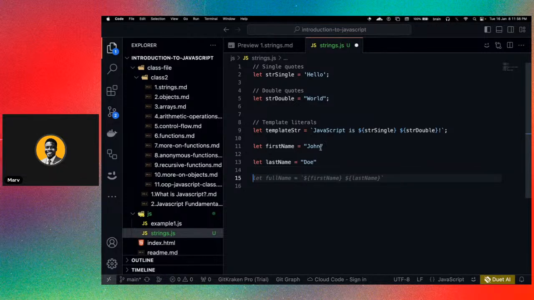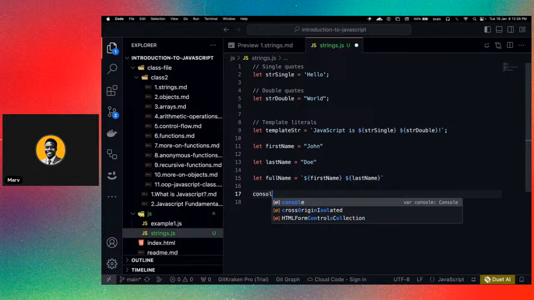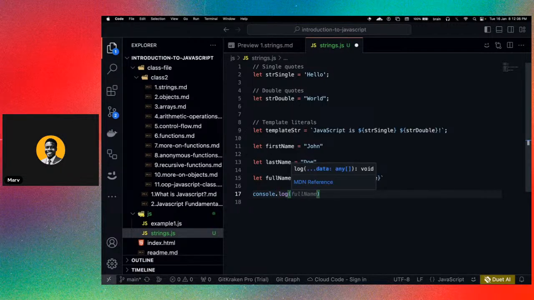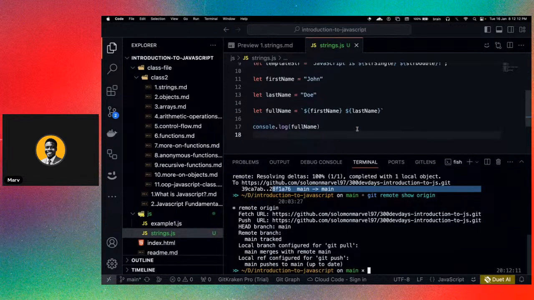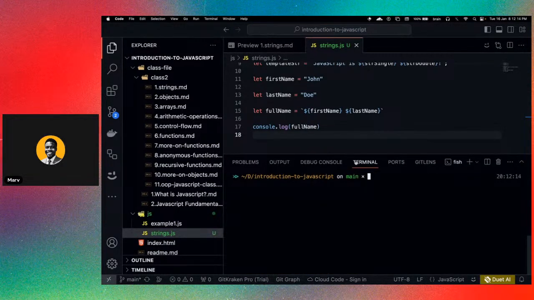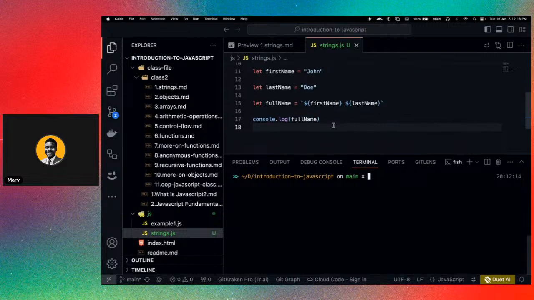Okay. So we have first name and last name. So now we are simply going to use the template literal, right? And you see we have full name, first name, and last name. Okay. So if I simply say console.log full name, just so you can see how this would function. Let me pull up my terminal. So what you're seeing here is my terminal, correct? And I am going to run this file. This is located in the JS folder.